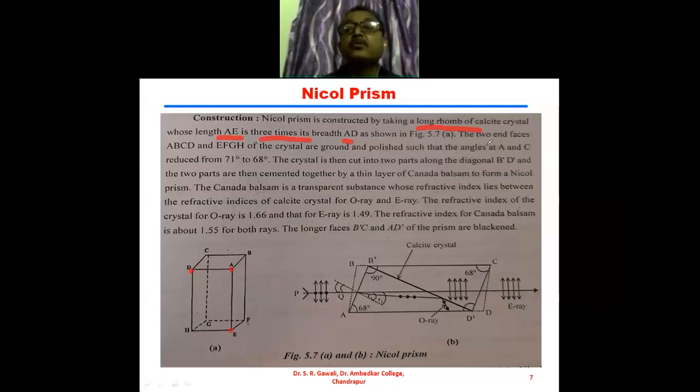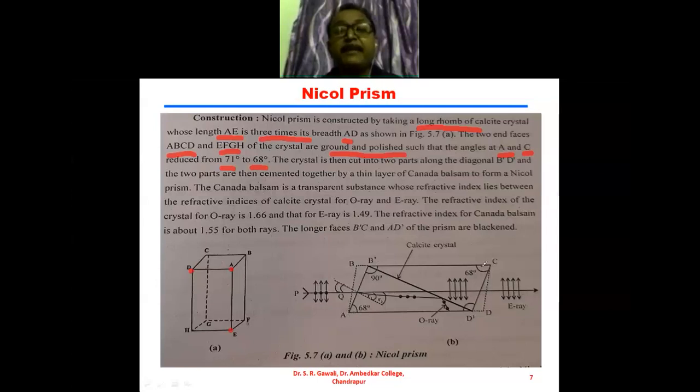So the two end faces of the crystal, ABCD and EFGH, are ground and polished such that the angle A and angle C are reduced from 71 degrees to 68 degrees. Means here this angle is just 71 degrees.